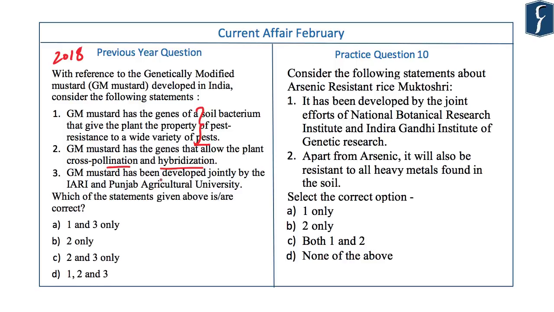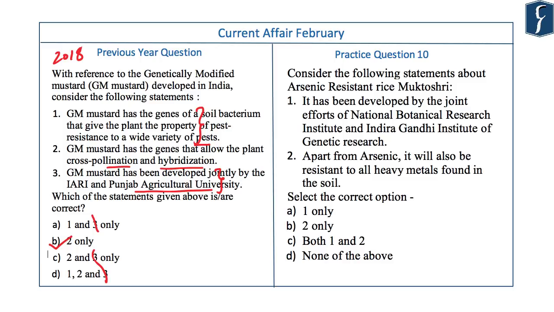Statement 3: GM mustard has been developed jointly by IARI, Indian Agricultural Research Institute, and Punjab Agricultural University. Basically, scientists from Delhi University have been working since the last many years to develop this variety of mustard. So this attribution to Punjab Agricultural University and IARI is incorrect. Statement 3 is wrong. This was appearing in newspapers in context of Delhi University back then, so this is easy to remember in the exam hall. If you remove statement 3, you'll be left with just one option, option B, which is the correct option.